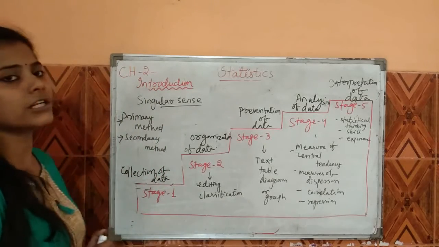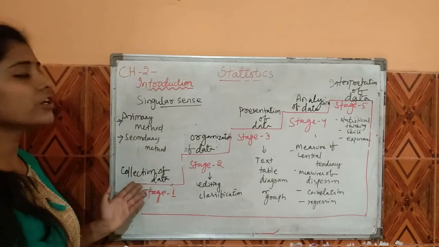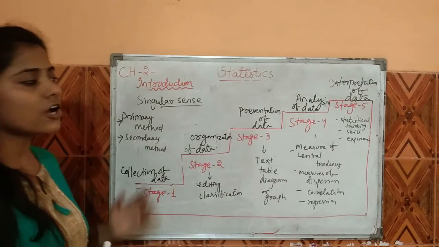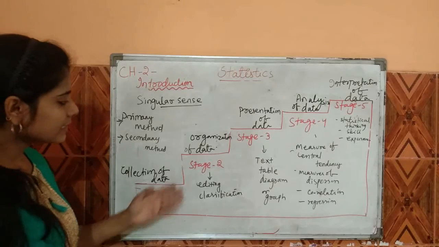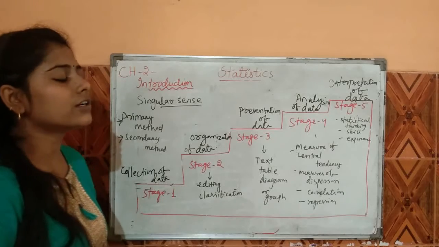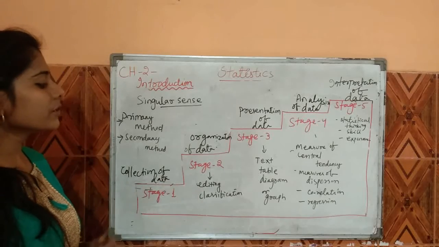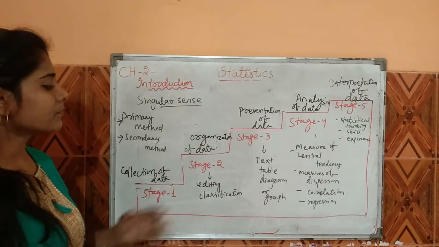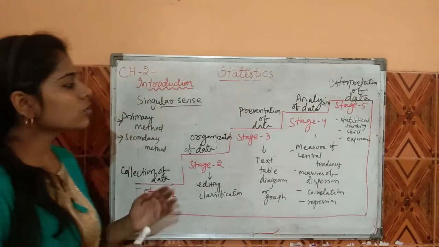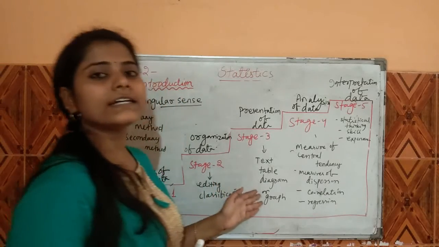First stage is collection of data. Collection of data is related to how to collect your data. So this is based on the methods used to collect data. The methods may be primary method or secondary method. The next is organization of data. Organization of data is related to editing or classification of your data. After editing or classification, the next stage is presentation of data. So the data is presented in the form of text, table, diagram or graph.